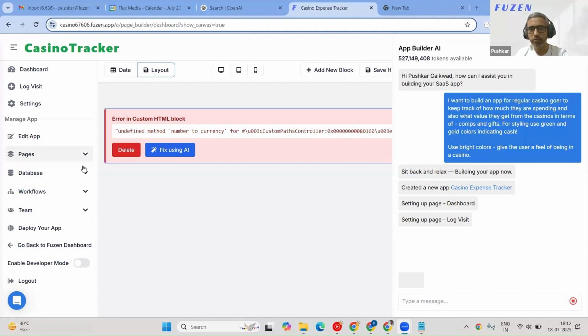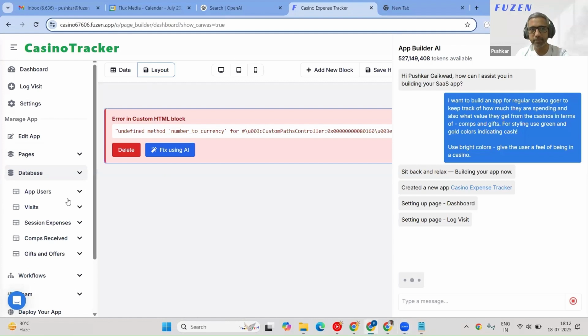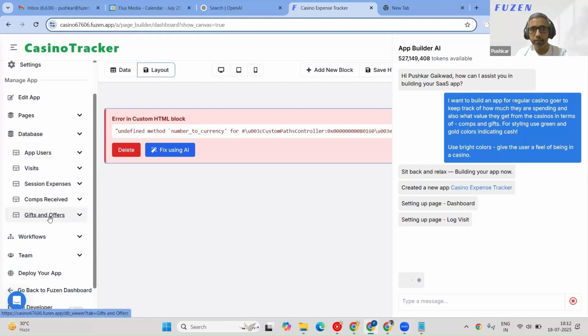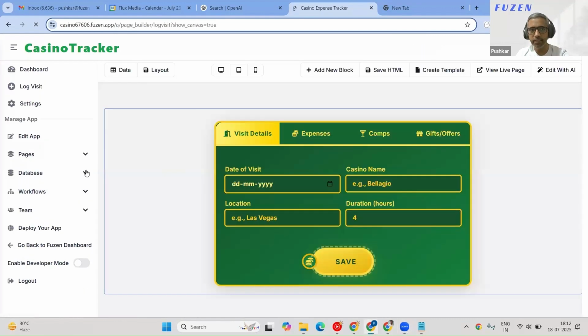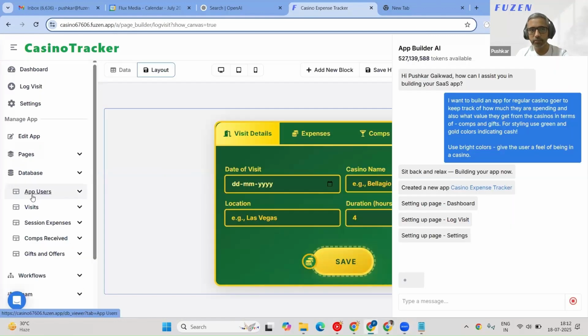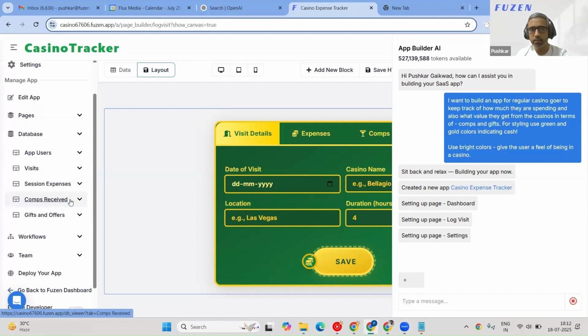Understood. Super clear. Thanks for sharing all that. So we didn't share all that with AI before it began, but let's see what AI has started building. So it missed one important thing that you highlighted. It missed the places. This is the database that it created. So in this database, we have app users, we have visits, we have session expenses, and it split the comps, received gifts and offers. So it has created expenses and comps and offers as separate tables.